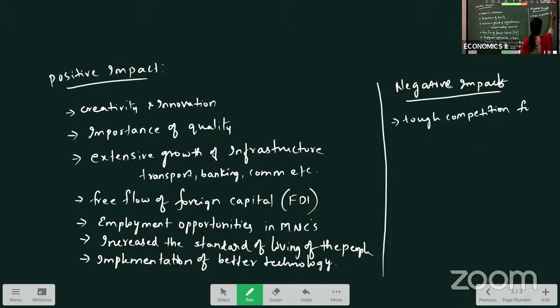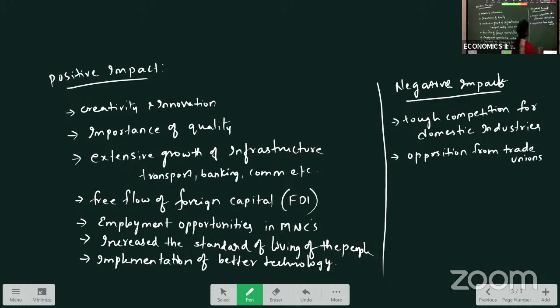Tough competition for domestic industries. Why? Because when foreign industries are doing business in the country, they use modern technology which cannot be used by the local domestic industries. So when foreign companies and foreign industries are coming, it may be a tough competition for our domestic industries. Also, this policy has faced opposition from trade unions.